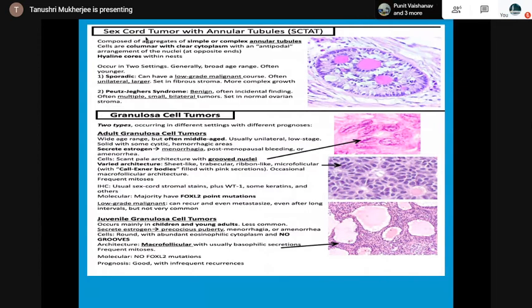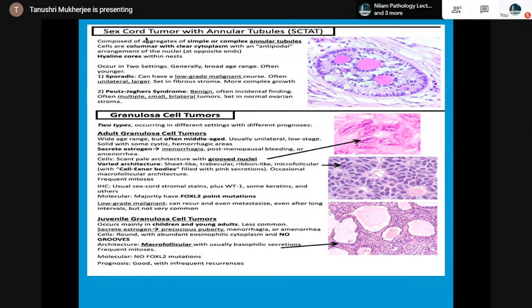And the granulosa cell tumor, adult and juvenile. Adult will have cells with grooved nuclei. This is a favorite question. Then varied architectures, sheet-like, trabecular, ribbon-like, microfollicular with Call-Exner bodies filled with pink secretions. Majority have FOXL2 point mutations. Juvenile granulosa, they have no grooves. Macrofollicular structure with basophilic secretions. Prognosis is good.